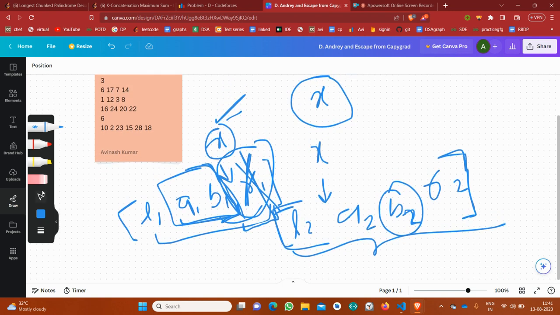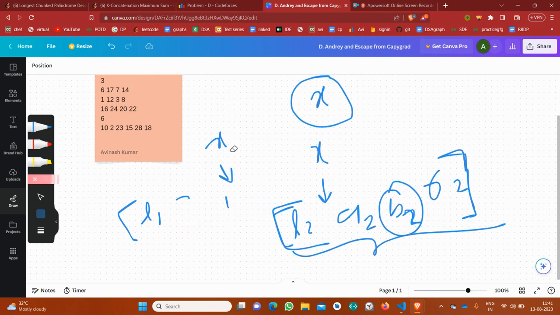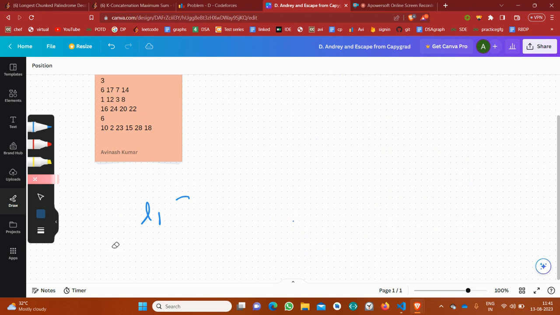So my idea lies in this concept itself. Now I will transform what I have said: that a1 is also of no use and r1 is also of no use. So suppose the portal is like this: a, b, and r.